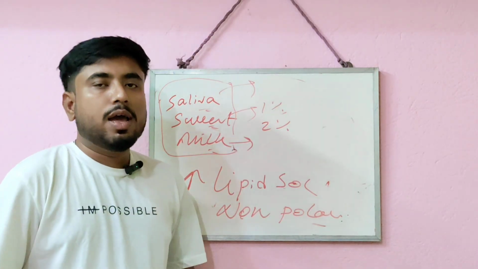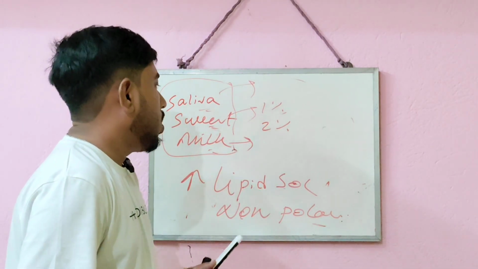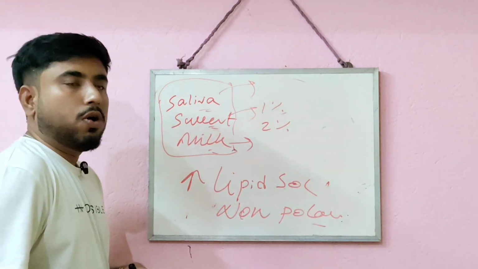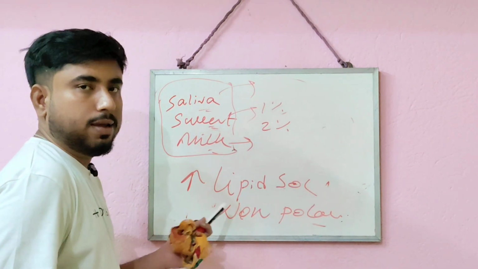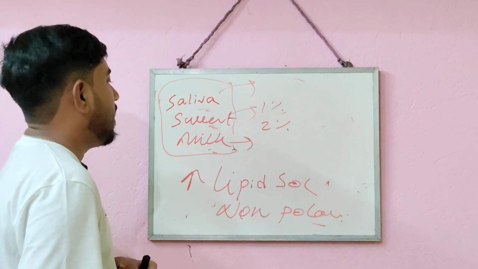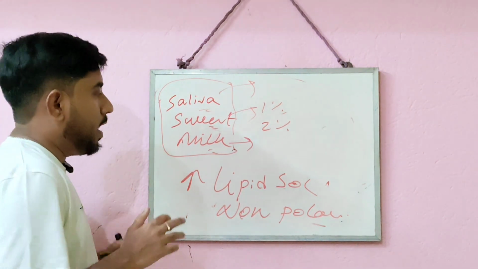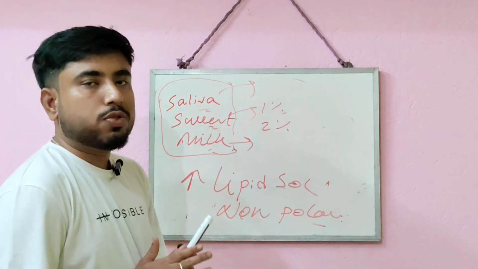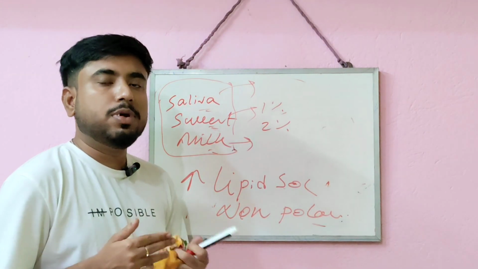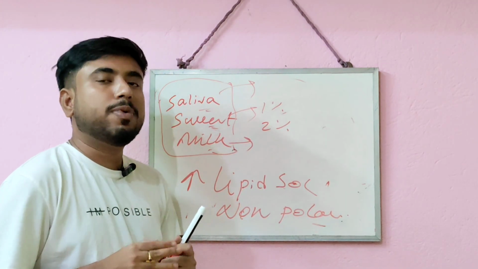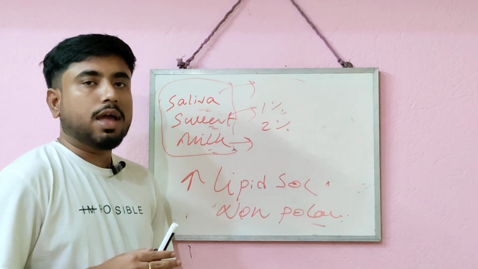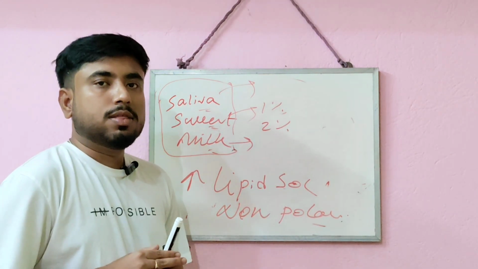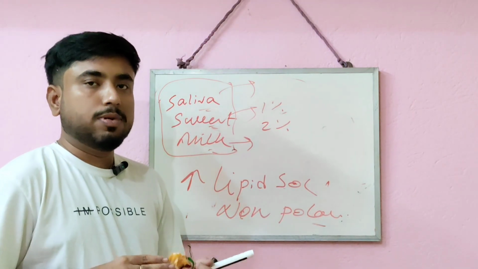So in this video I have clearly, and in short, not boringly, explained the topic of elimination. And with this elimination video, we are going to end our pharmacokinetics topic in pharmacology. In the next video, we are going to enter the main part of pharmacology, that is drug action and the different receptors involved in drug action or drug mechanism, which will be explained in the next video. Thank you.